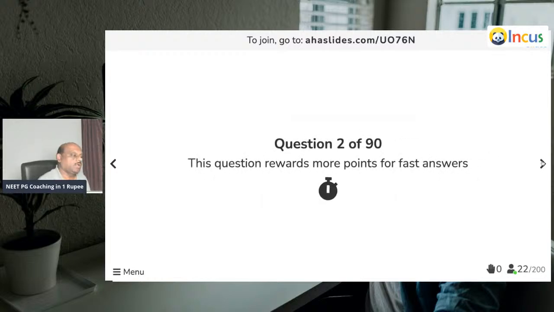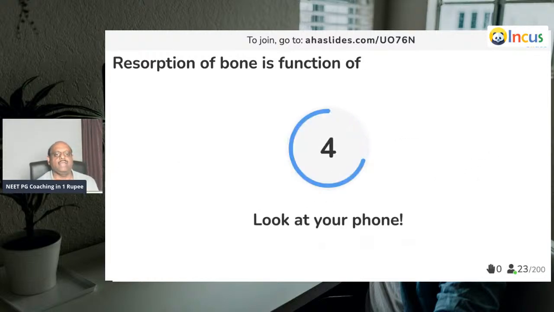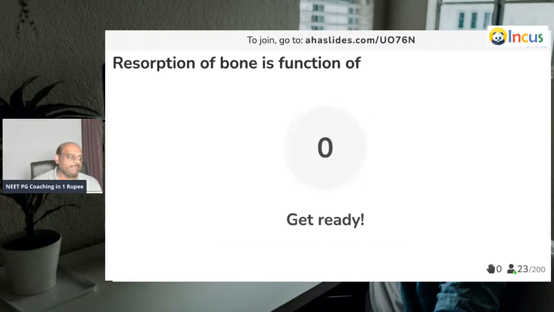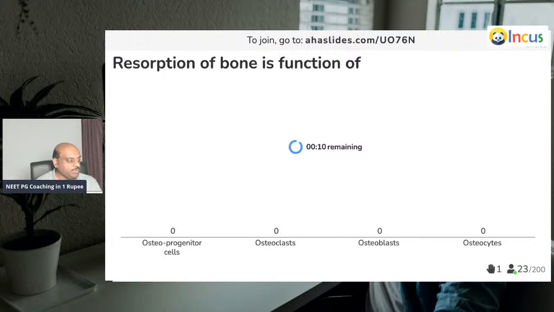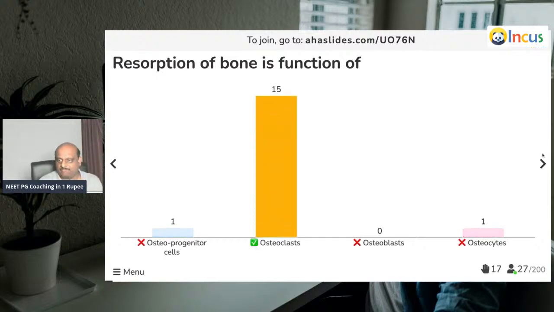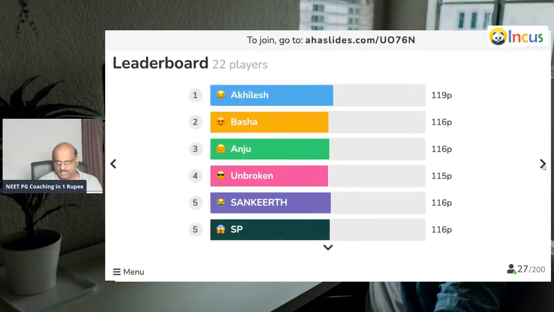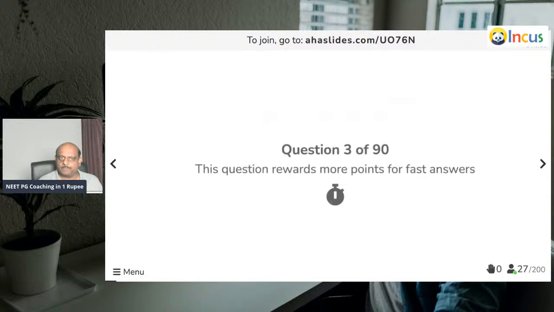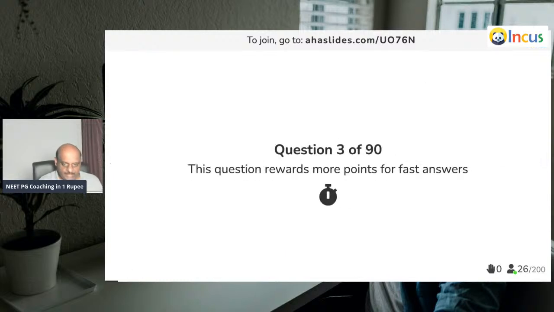Good. Question number 2. Very easy question. Resorption of the bone is mainly the function of. So you should know what is the effect of parathormone on these osteoclastic cells, and what happens in multiple myeloma, osteoclast activating factor. Absolutely right, doctor. Akhilesh is rocking on the top. Now, question number 3.